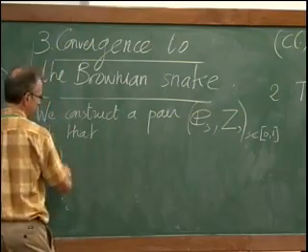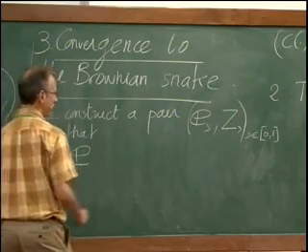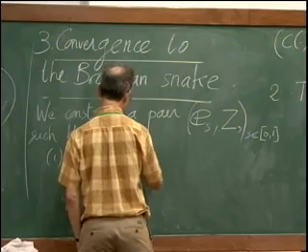As I just said, E is going to be a normalized Brownian excursion.